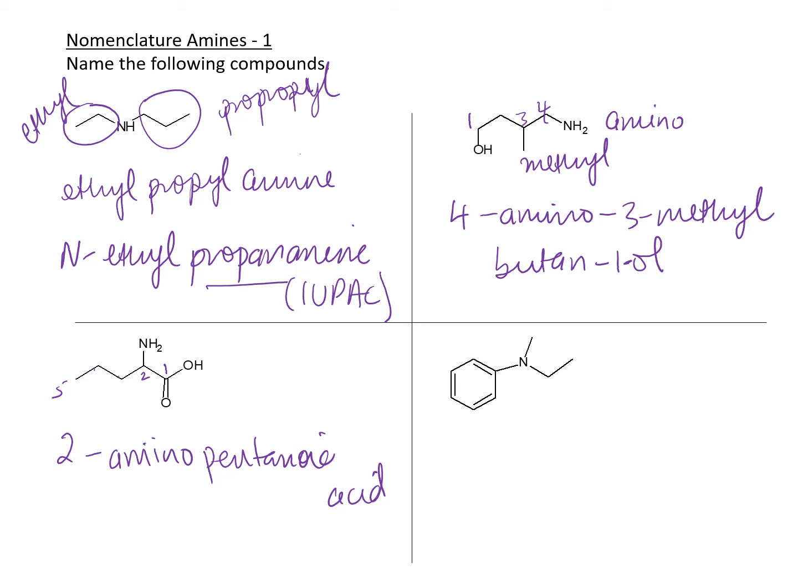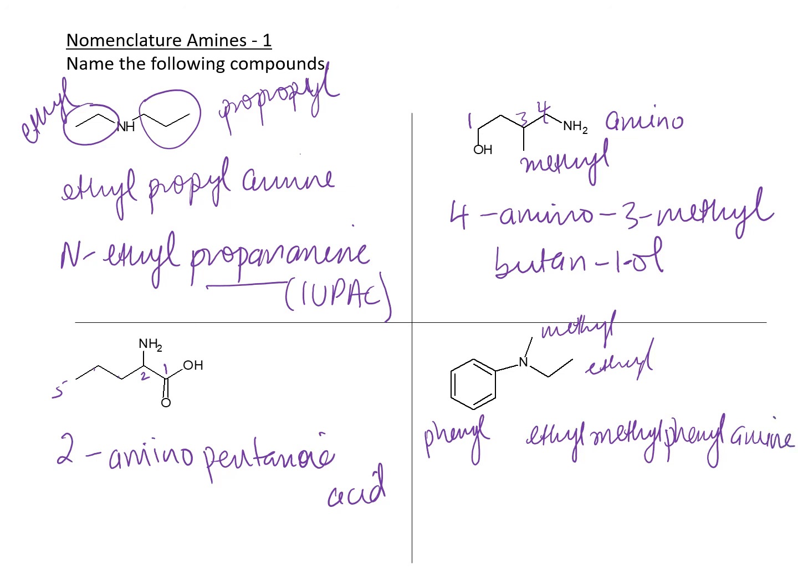Let's look at the last one. In the last one, now we actually have a benzene ring. I'll give you both names again, the general name first. Here is a methyl group, this is ethyl, and this is phenyl. Don't forget phenyl, not benzyl. It's a benzene ring, but it's a phenyl group. So in the general way, ethylmethylphenylamine. That would be one name, the general name.